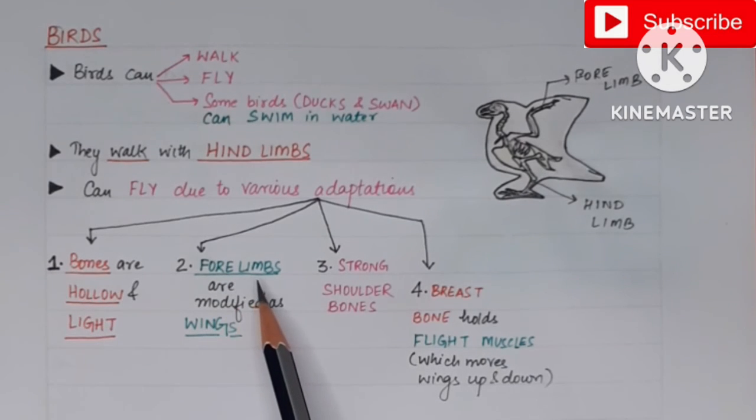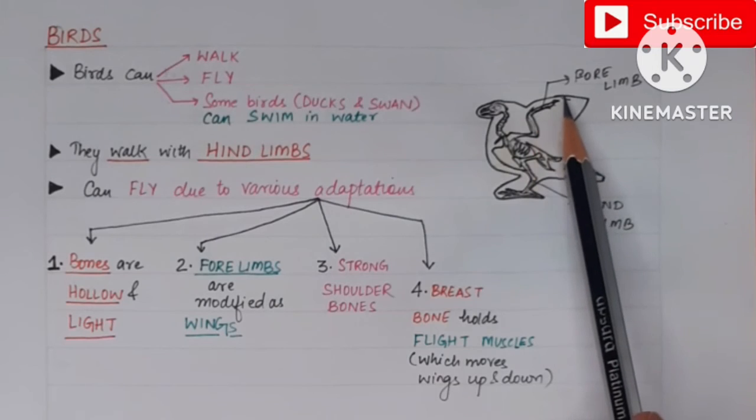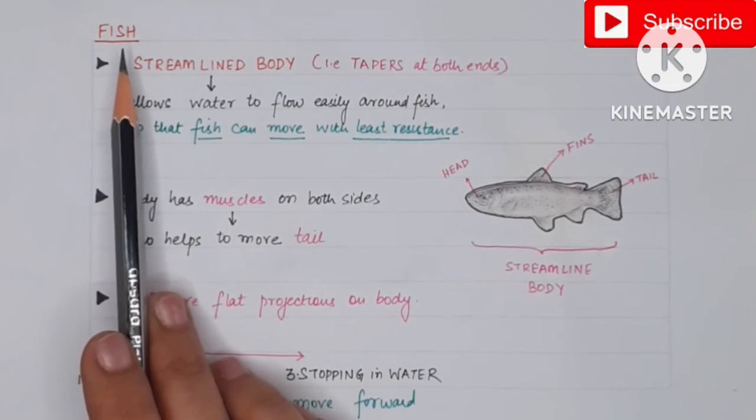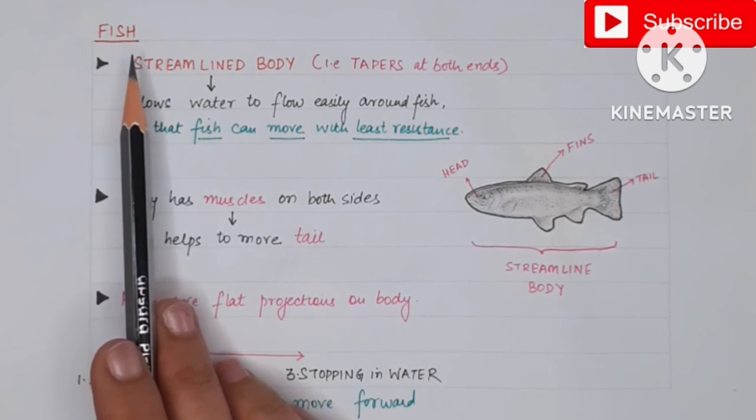Then second adaptation is that their 4 limbs, they are modified as wings होते हैं. Then they have strong shoulder bones, and the breastbone holds the flight muscles which help the bird to move its wings in the upward and the downward direction. Now next is the fish. Fish, they move by swimming in the water.